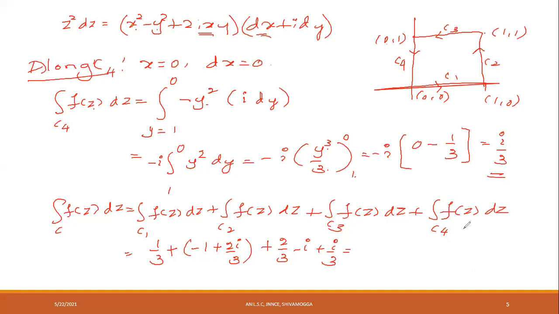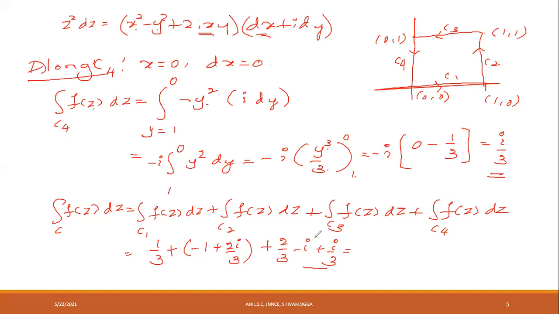What is the sum? Minus I plus I by 3 is minus 2I by 3.